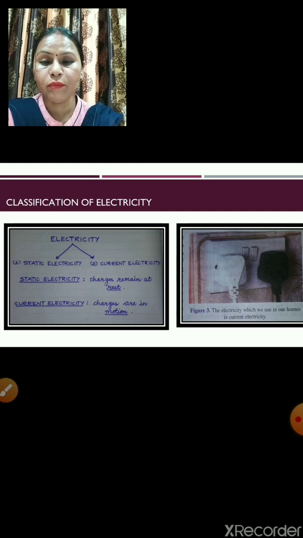Now the next topic is classification of electricity. Electricity can be classified into 2 parts, static electricity and current electricity. Static electricity, in which electric charges remain at rest, they do not move. Current electricity, in which charges are in motion, they are free to move from one body to another body. The example of static electricity is the lightning which you are seeing in the sky in the rainy season. And the example of current electricity is the electricity which we are using in homes.